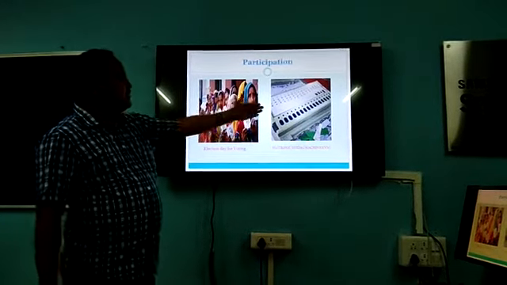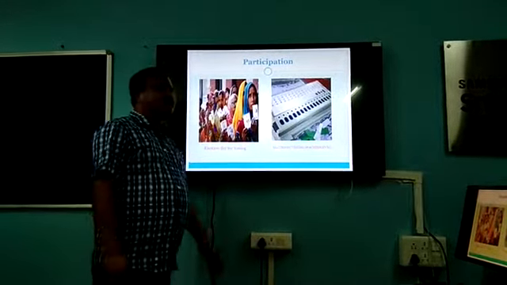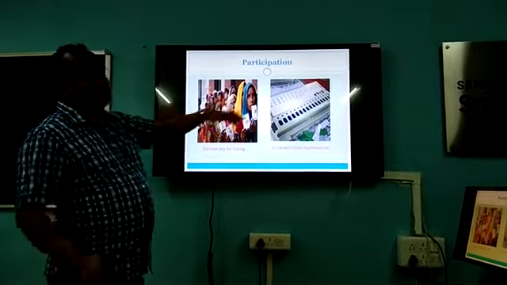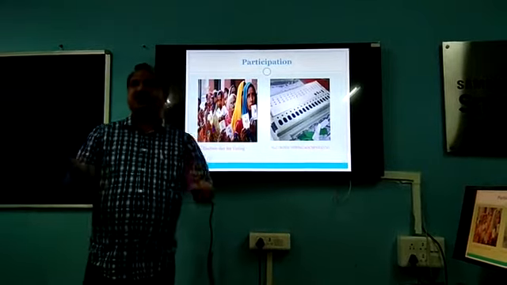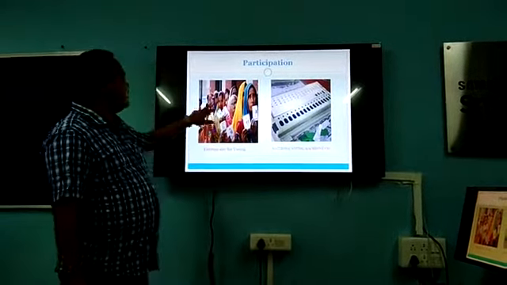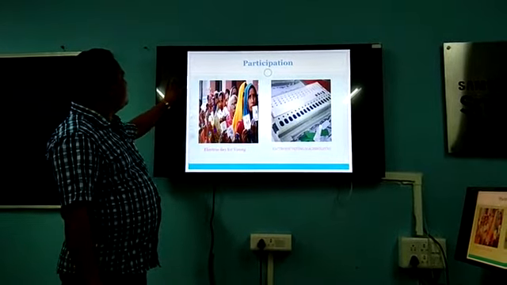So this is an electronic voting machine. Nowadays this machine is used for the process of election. Earlier we had the ballot box and ballot papers, and now this has been replaced by the electronic voting machine. Okay.